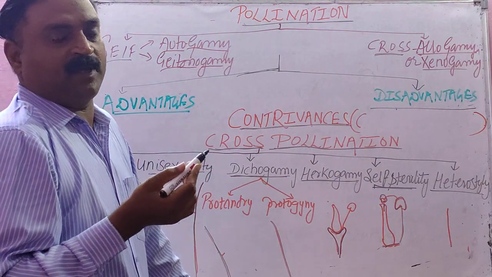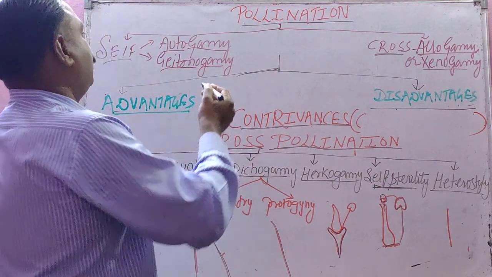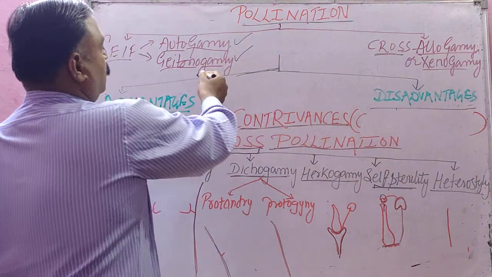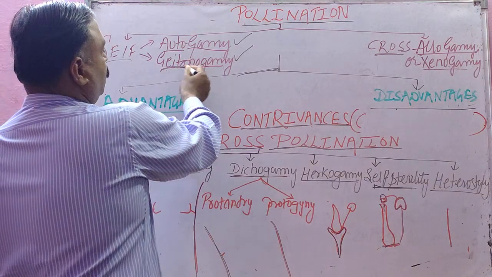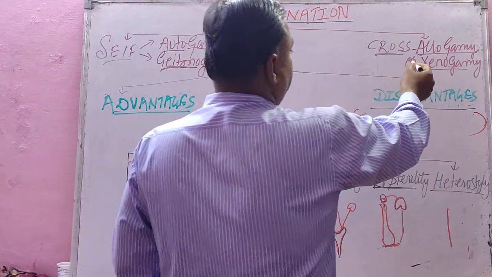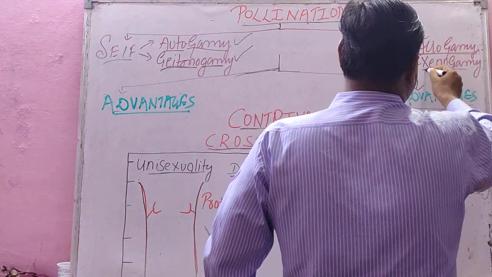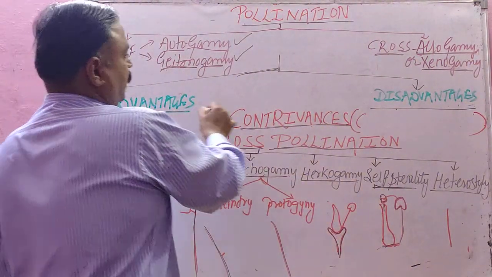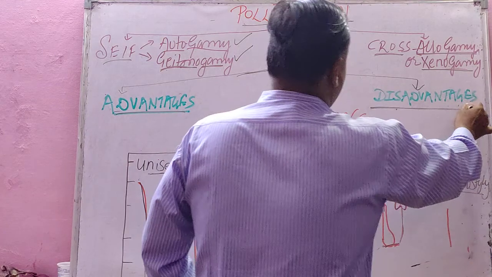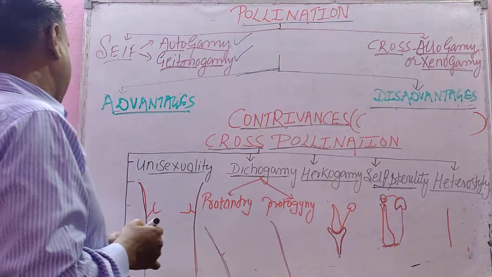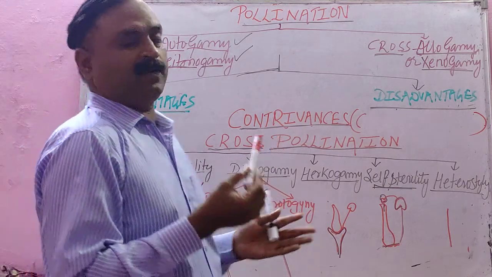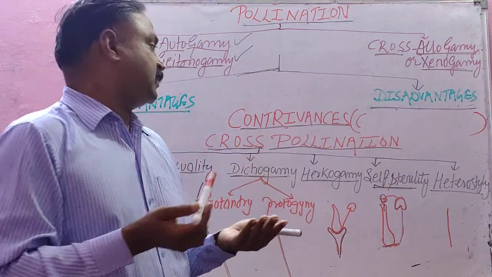Self pollination is the transfer of the pollen grain from the anther to the stigma of the same flower. There are two kinds, autogamy and geitonogamy, the latter being between different flowers of the same plant. Cross pollination is also called allogamy and xenogamy. In the basic class you have studied the advantages and disadvantages. You can easily learn from the given text. The text will be sent to you. It's a very simple, non-diagrammatic chapter of class 9th.